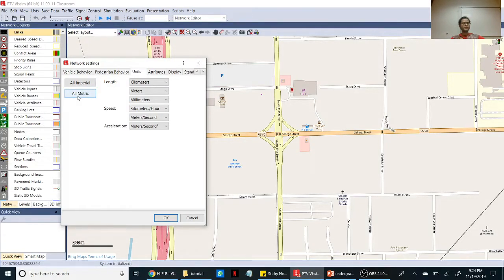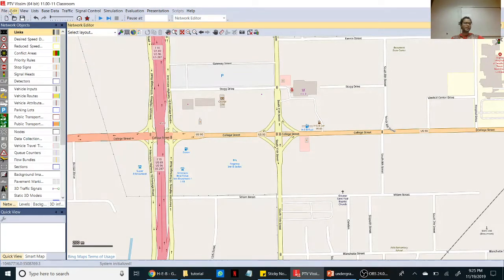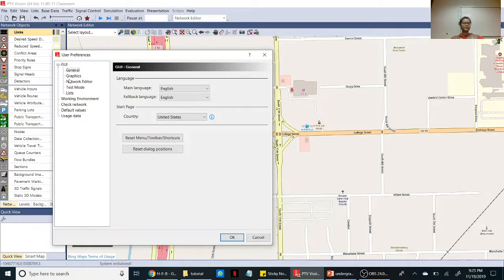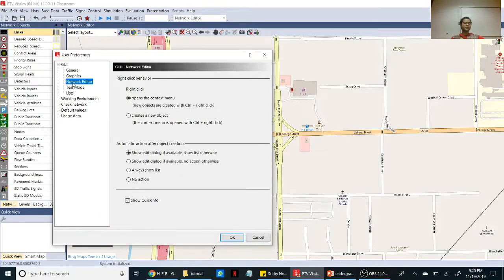For this project I'm selecting metric, click OK, and go to edit user preferences, go to the network editor, double click on it, and it's strongly recommended to use the right click default button like that. Click on OK. Sometimes if you go to other YouTube videos, they will create a link in another way, so don't get confused, stick with your default. Click OK.